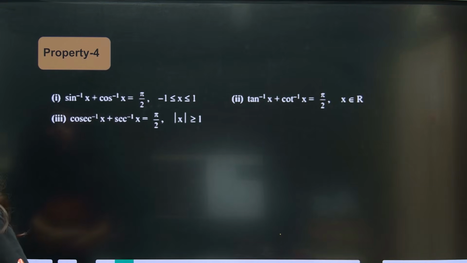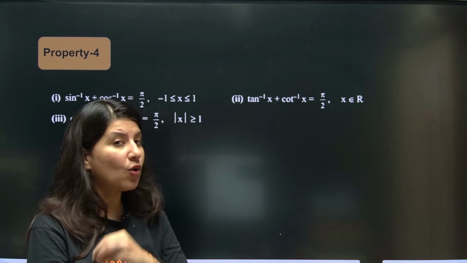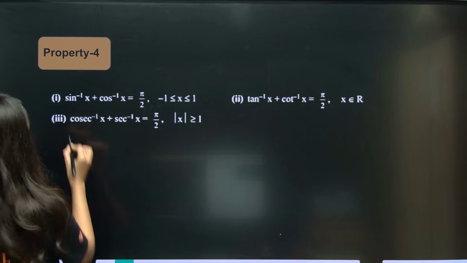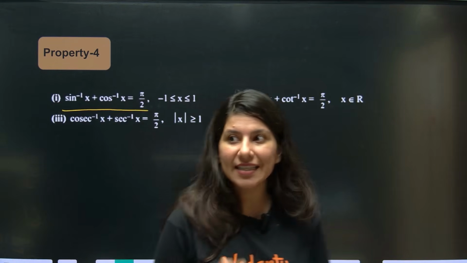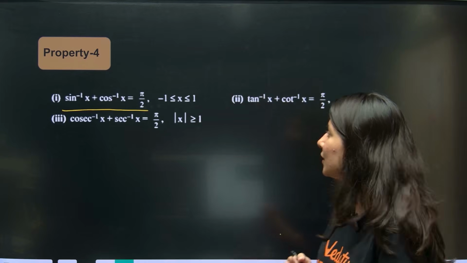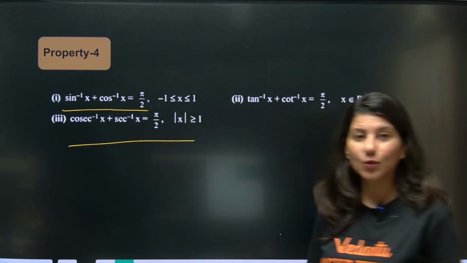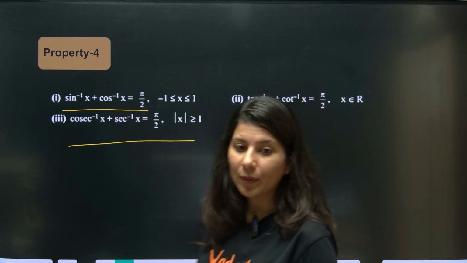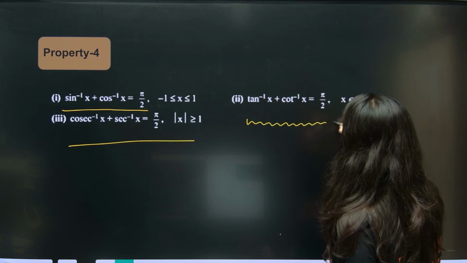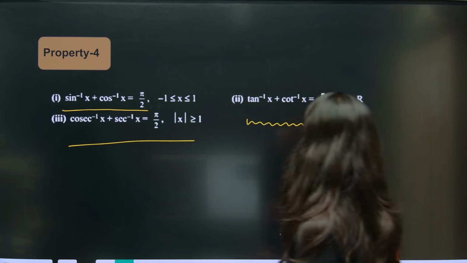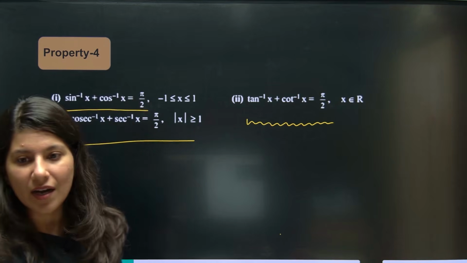Now property number 4 is also a very popular property. This will be useful in all the upcoming chapters also. Sine inverse x plus cos inverse x is nothing but pi by 2, but the condition is x should lie in the domain minus 1 to 1. Similarly, cosec inverse x plus sec inverse x is also pi by 2, but the condition is mod x greater than or equal to 1. And tan inverse x plus cot inverse x is also pi by 2, but here the domain of x is not restricted, it is all real values.